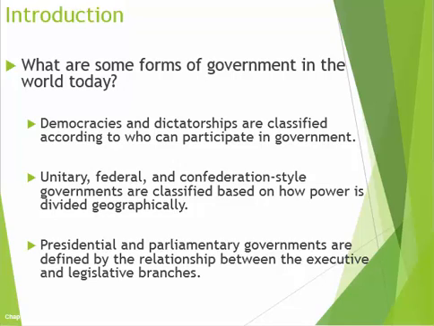Unitary, federal, and confederation governments are classified by how the power is divided geographically. In a unitary government, it is one central agency that then has a choice whether or not they want to distribute any power. In a federal government, they have a central agency, a federal government, and then several local governments as well. In a confederation, it is a group of various independent local governments that then form an alliance to serve various purposes within that confederation.